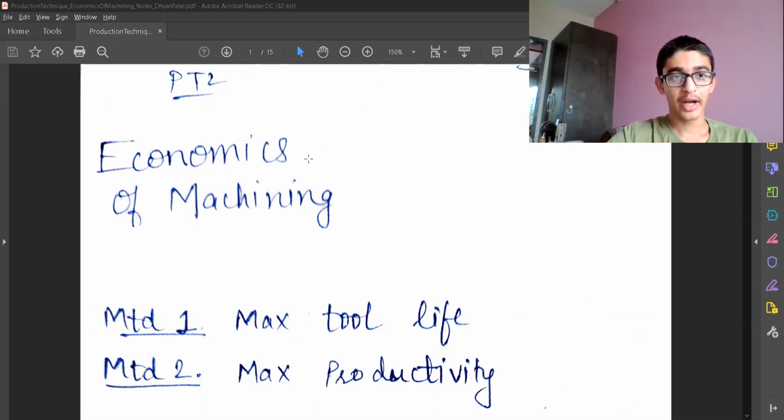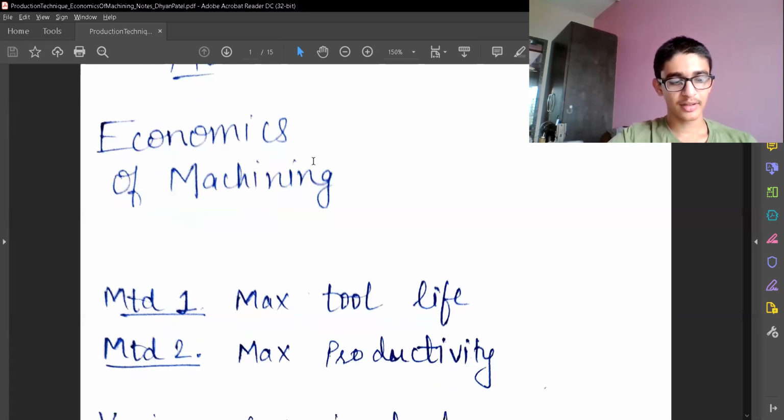comes into picture. And apart from the machine tool's basic or capital cost, the machining cost and the tool cost are also very high. And if we lose the tool, it can be of equivalent cost to the capital cost of the machine tool. So the part of costing is also important.